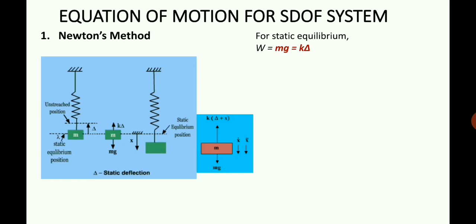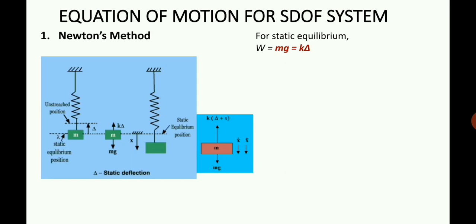So the upward force and the downward force should be equal to each other. Now the third figure shows a case where you can see a displacement x which is directed downward. This means that the spring mass system which was in equilibrium is displaced by a distance x in the downward direction. That is, we are applying a force to the mass, and from the static equilibrium position the mass displaces downward in the x direction. The value of displacement is x, and the displacement is towards the downward direction.